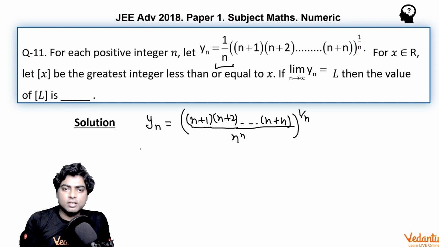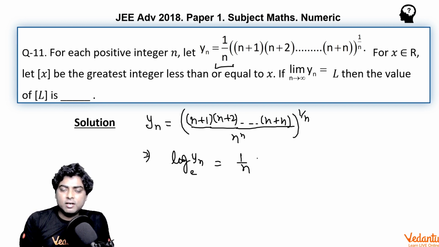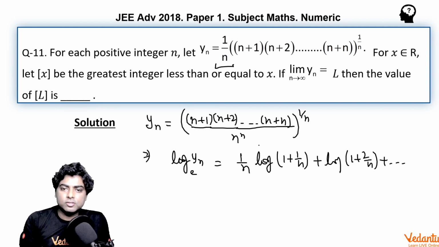If we take the log to the base e, I can write 1 by n, and since we know that after taking log the product can be converted into a sum, we get log of (n plus 1) by n, that is 1 plus 1 by n, plus log of 1 plus 2 by n, and so on, up to log of 1 plus n by n.